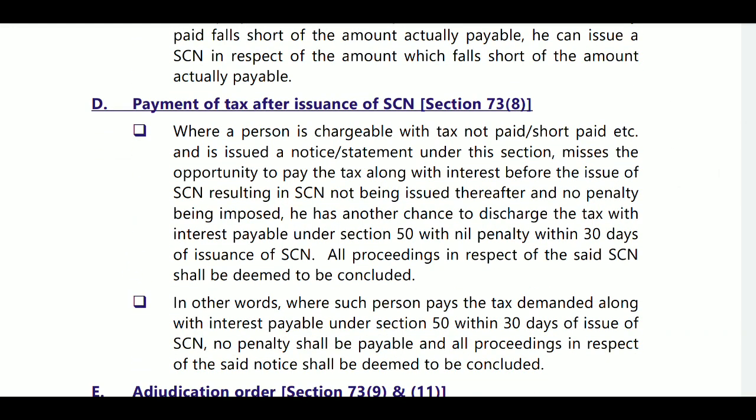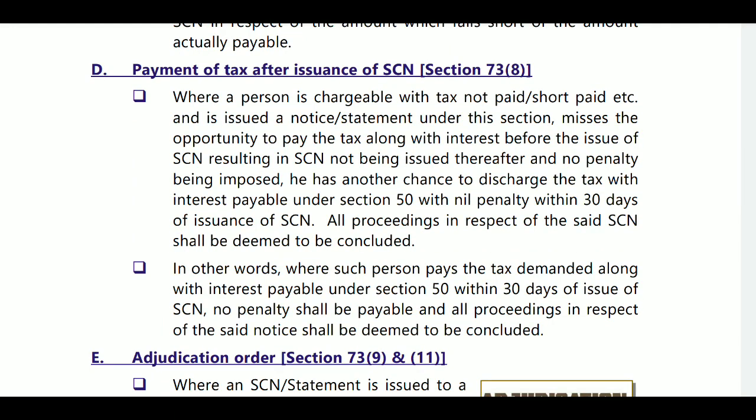If you pay before the show cause notice, you are paying only tax plus interest. But if you are paying the amount after issuance of show cause notice, then if you pay the amount within 30 days from the show cause notice, then also you will pay only interest plus tax amount, no penalty will arise.